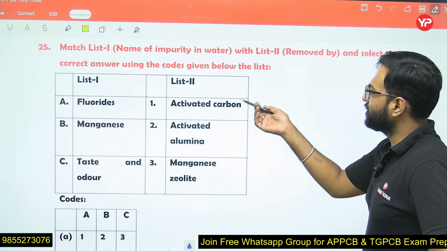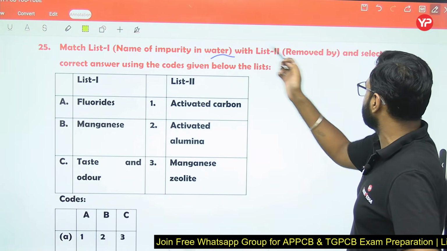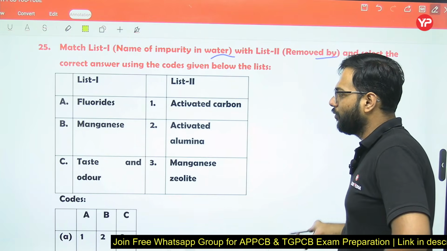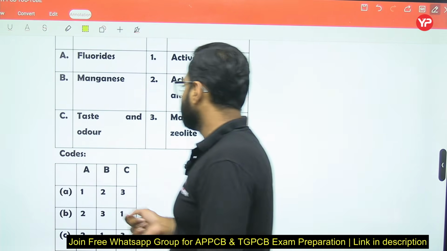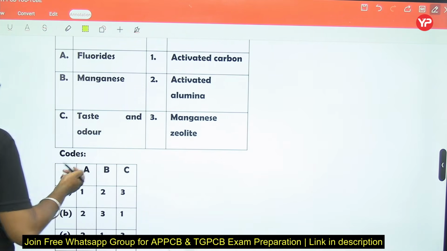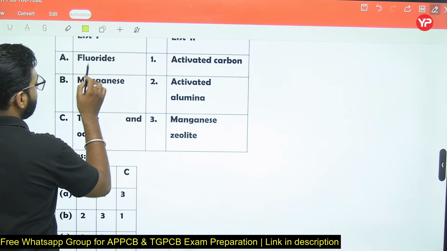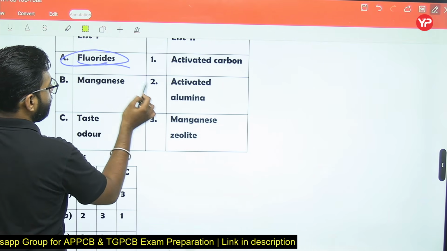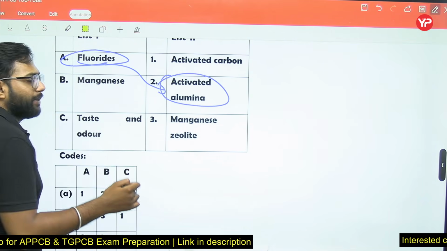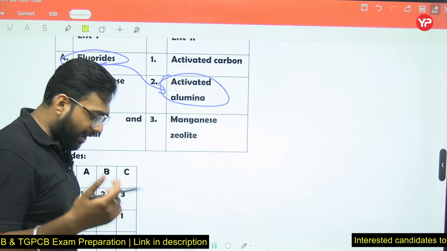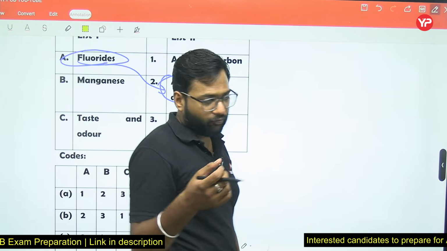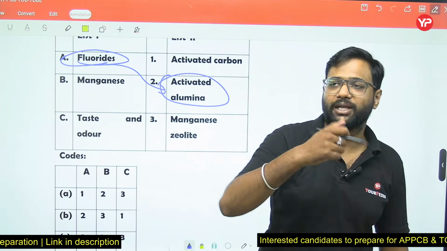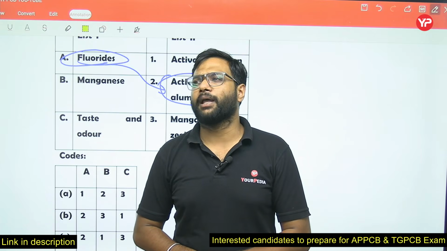So again we have a match, we have to match the name of the impurities and what those impurities can be removed by. So fluoride, manganese and taste and odor. If we talk about fluoride, we have activated alumina. Activated alumina is also named as the Prashanti method. We have the Nalgonda technique for the removal of fluoride, in which we use alum plus lime.